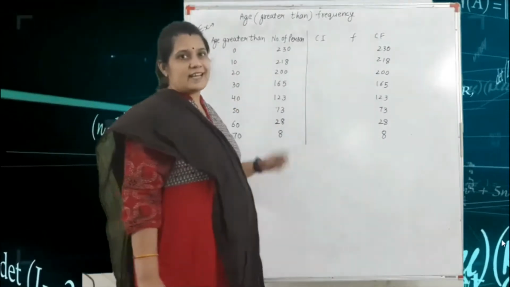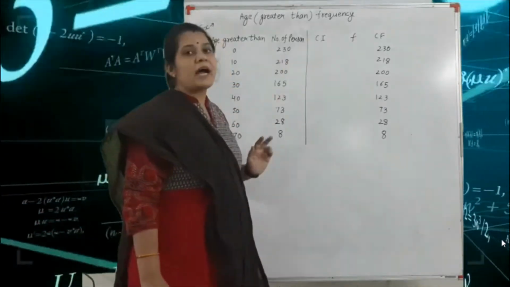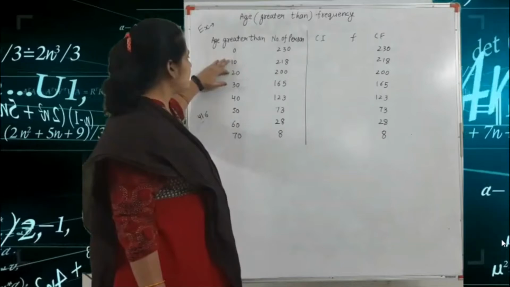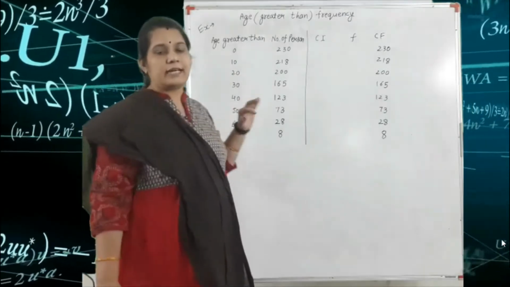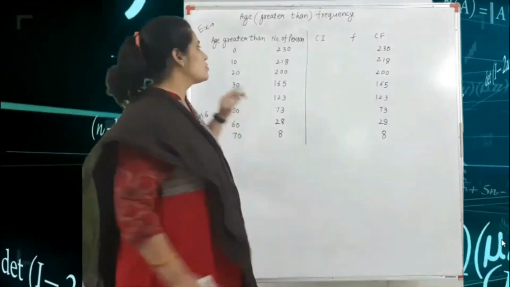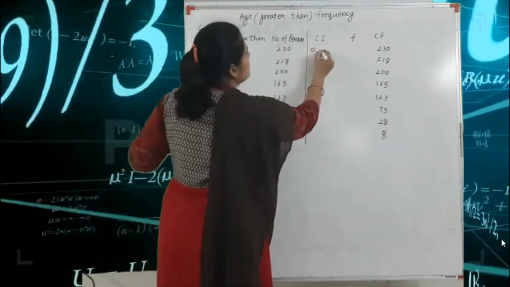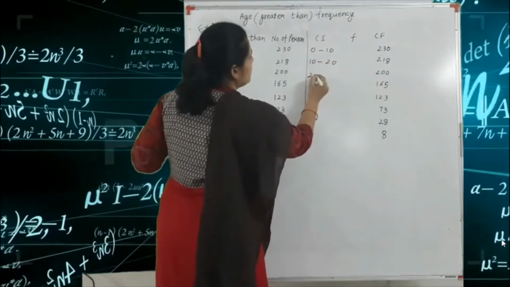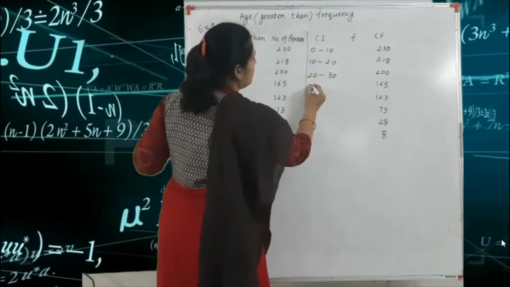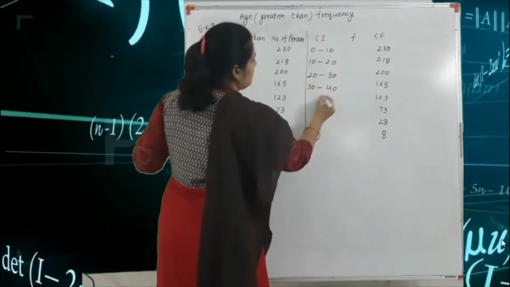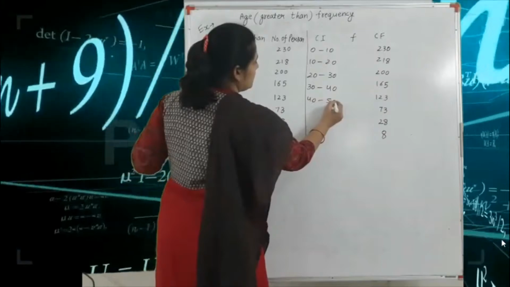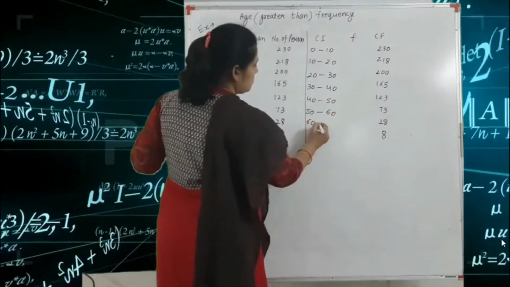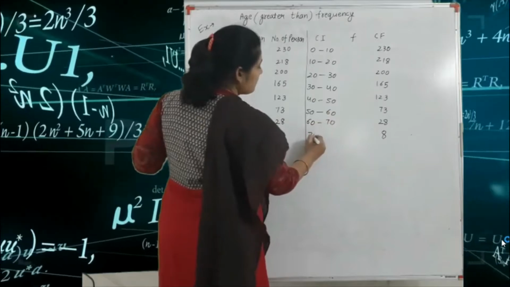Okay, so let's start the solution. First we map the class intervals. You can see 0 to 10, 10 to 20, 20 to 30, so the difference is 10. So we write the class intervals 0 to 10, 10 to 20, 20 to 30, 30 to 40, 40 to 50, 50 to 60, 60 to 70 and 70 above.